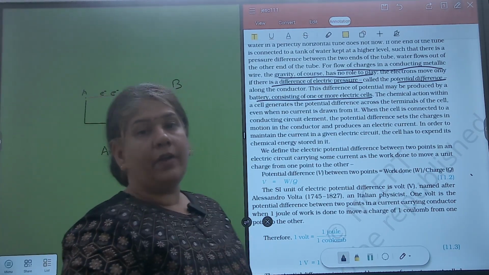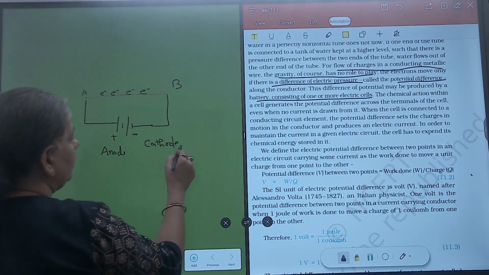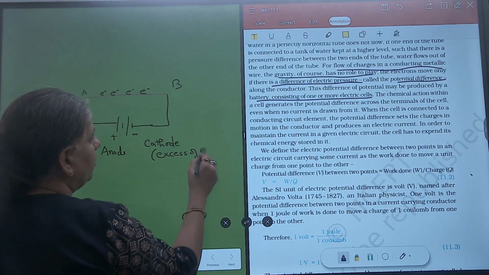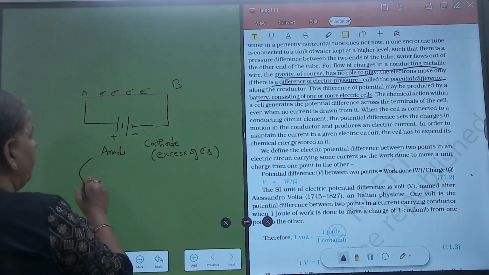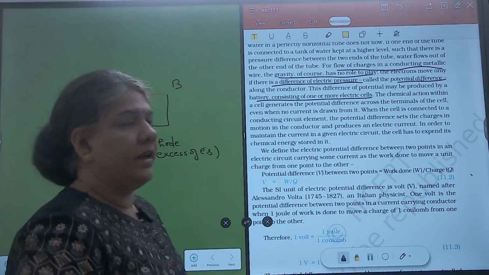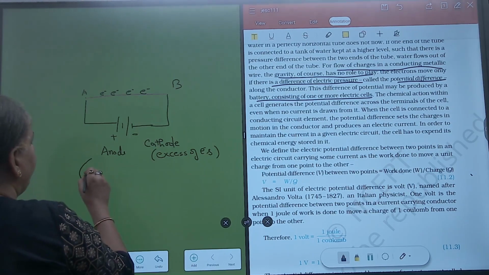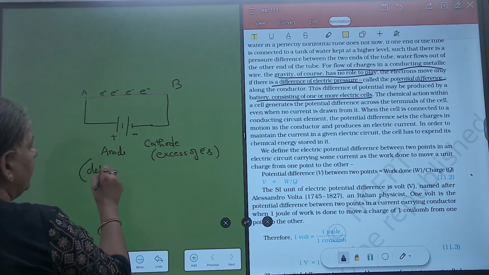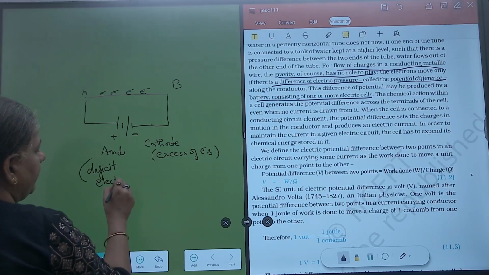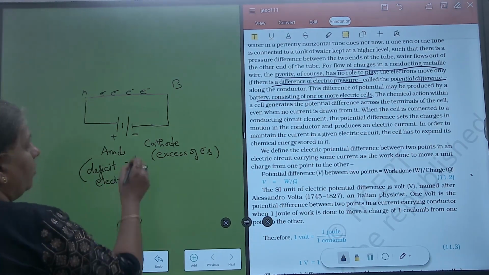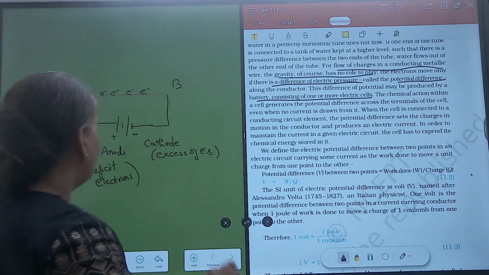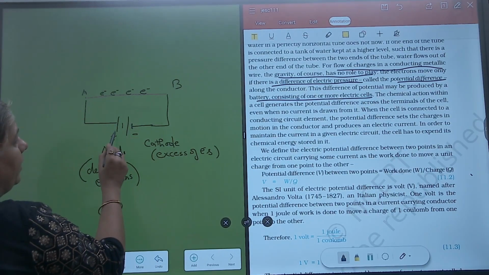The negative end has an excess of electrons, and the anode has a deficit of electrons, that is, no electrons or very few electrons. So electrons are in excess at the cathode and there is a deficiency at the anode.